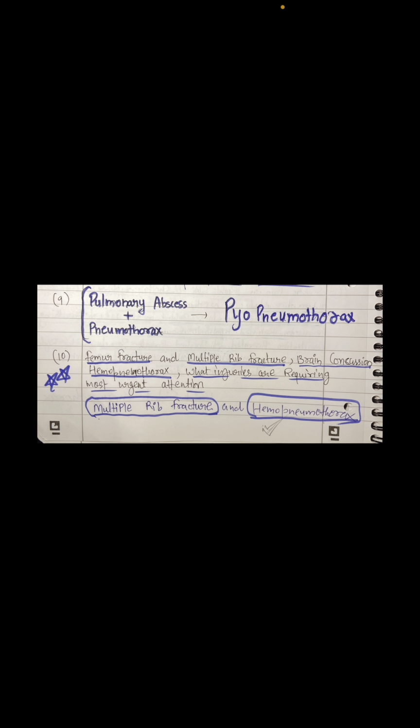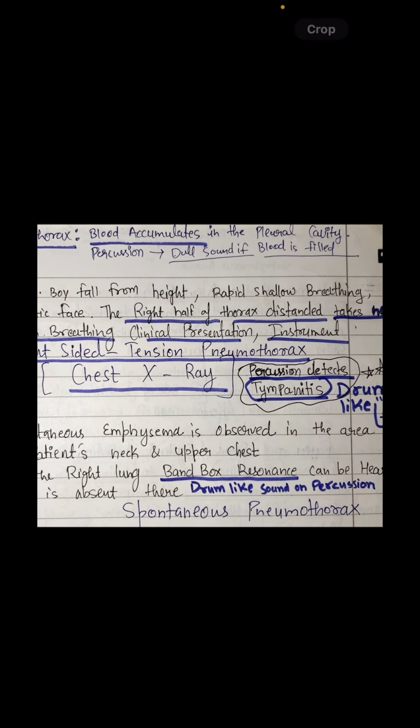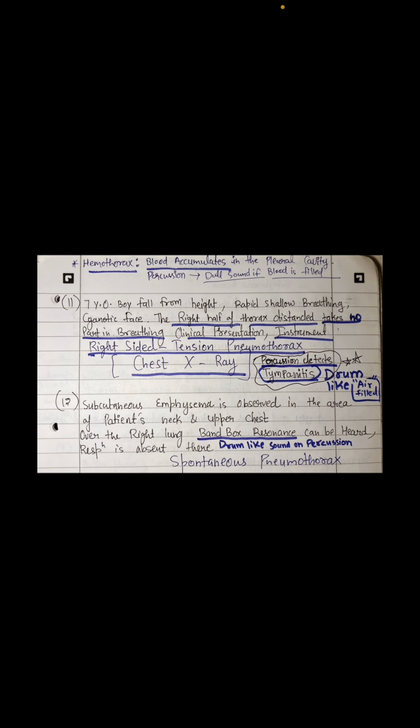So the first tactic of our doctors should be the correction of the hemothorax, or the option said multiple rib fracture and pneumothorax. So this was the urgent one. However, femur fracture can wait for the treatment. Hemothorax is blood accumulation in the pleural cavity. Percussion will reveal the dull sound because blood is there.